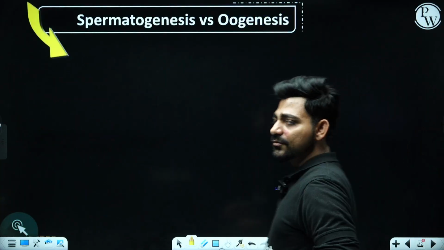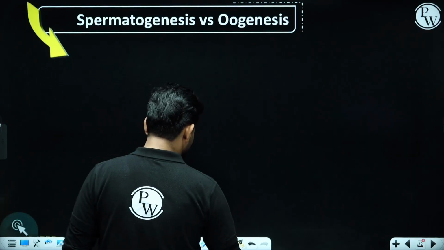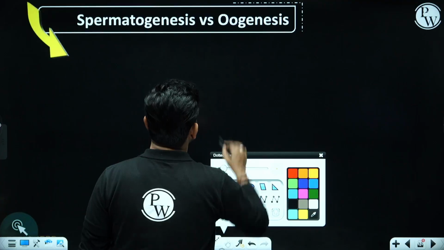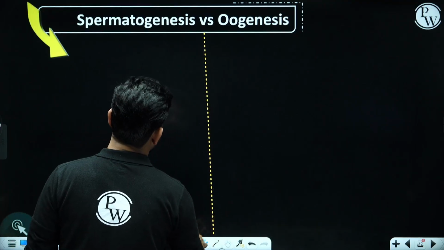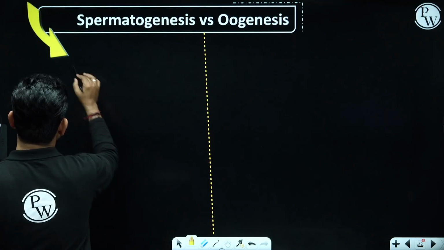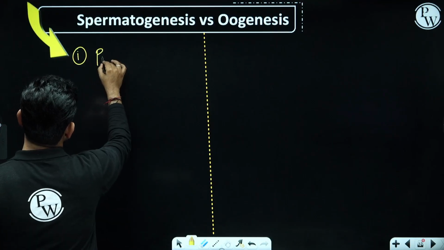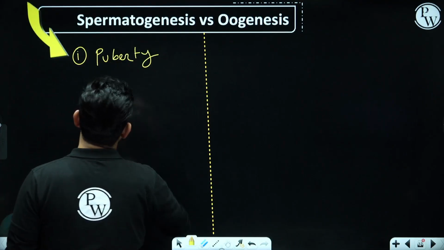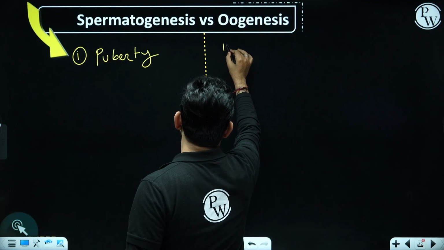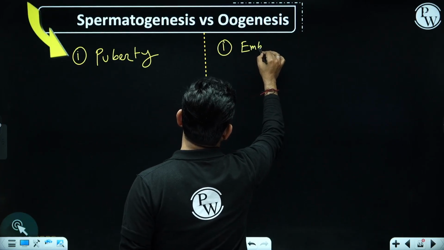Okay, now we will try to differentiate between the process of spermatogenesis and oogenesis. So first thing, you know that the spermatogenesis initiates during the time of puberty, but oogenesis initiates during the time of embryonic life.